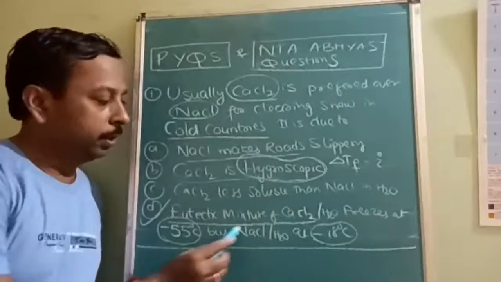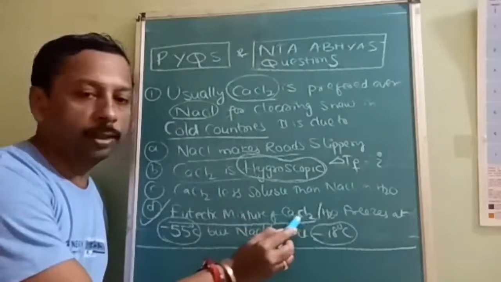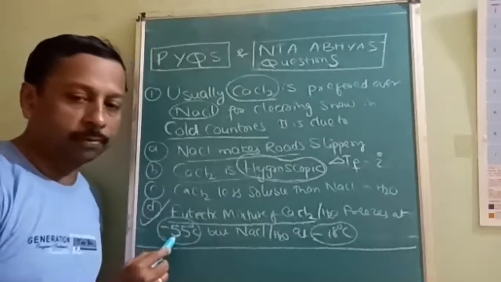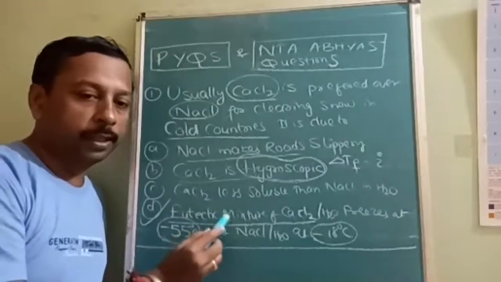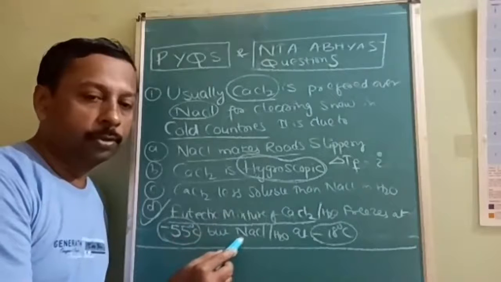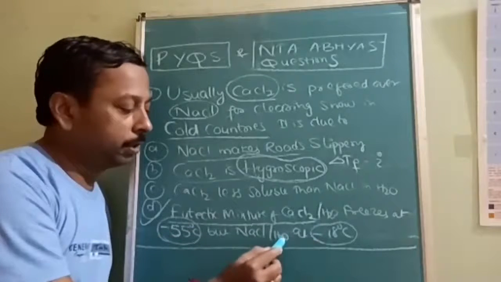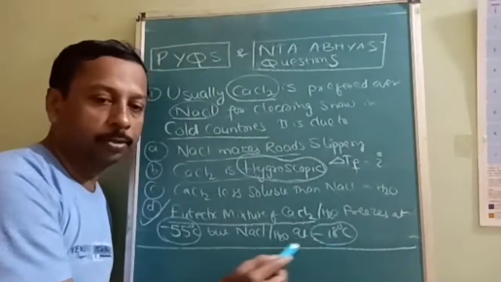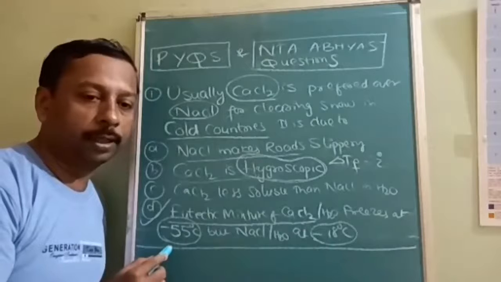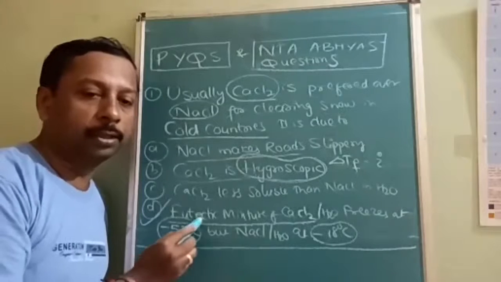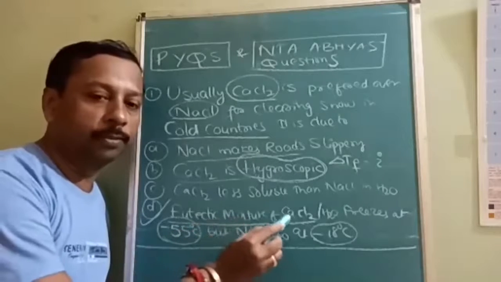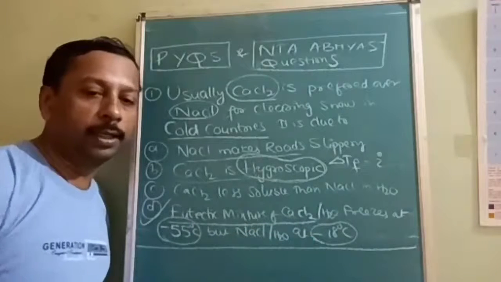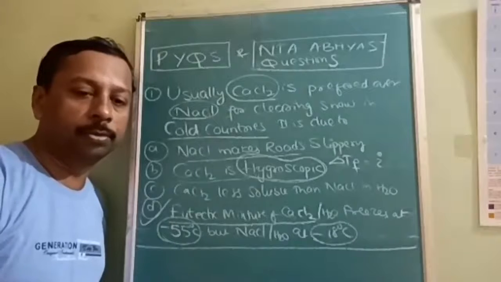CaCl2 i value is 3, so it reduced the freezing point from 0 to minus 55, whereas NaCl i value is 2, so it reduced the freezing point from 0 to minus 18. So higher reduction is found with CaCl2. That's why we prefer to mix CaCl2 in water rather than NaCl. Is it understood?